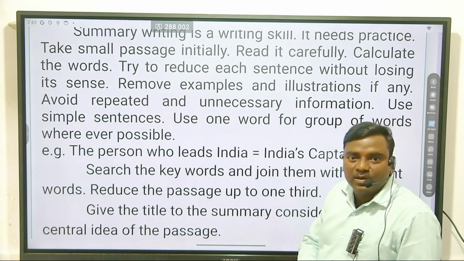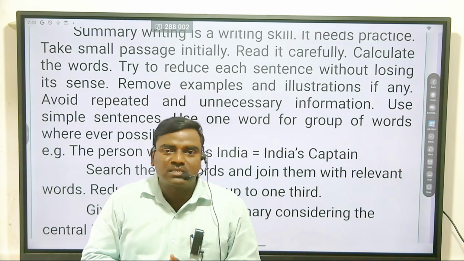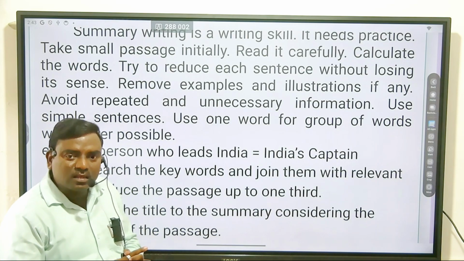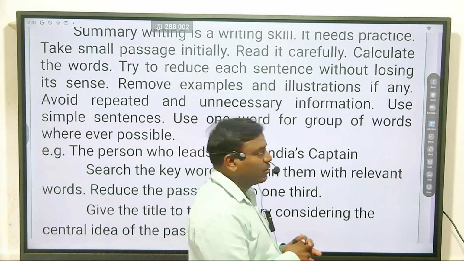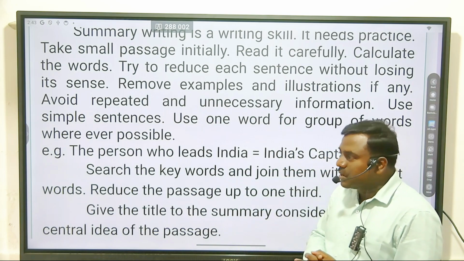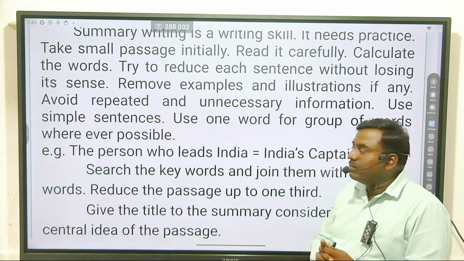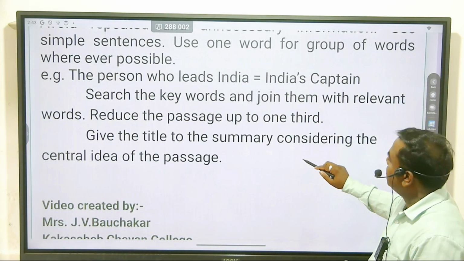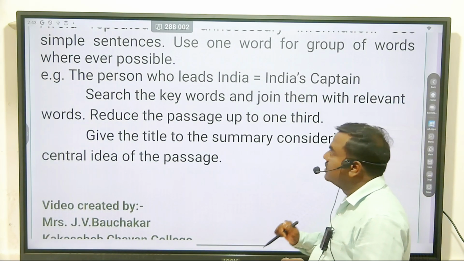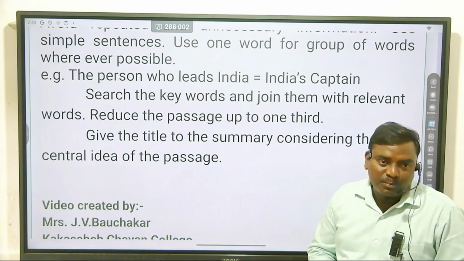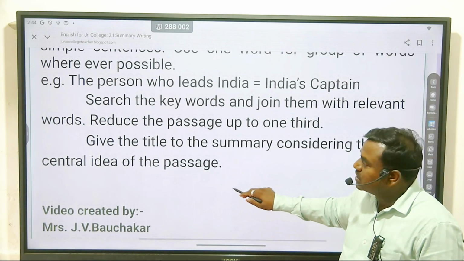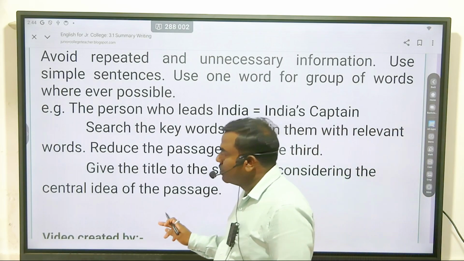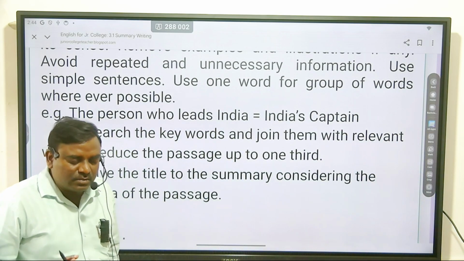Search the keywords and join them with relevant words and reduce the passage up to one third. I have already told you, you have to write a one third summary of the given para. And the most important thing is to give a title to the summary considering the central idea of the passage. Most of the students just write a summary but don't give the title.